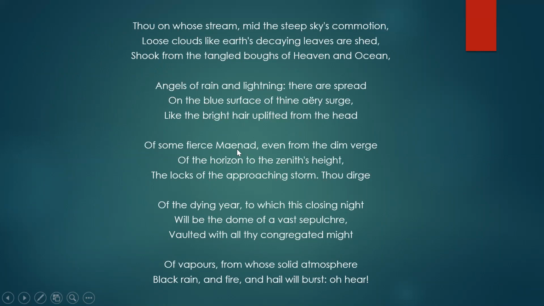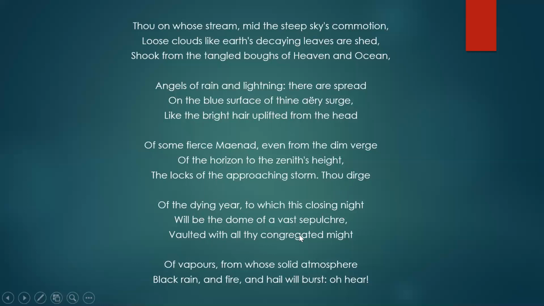Maenad is a reference to Greek mythology. Maenad was a follower of the god Dionysus, who was a god of wine and revelry. Okay, so here the poet compares the lightning which occurs in the sky with the bright hair of Maenad. Okay, and these clouds are the messengers of the approaching storm. And now the poet says that the west wind is like the funeral song of the dying air, and the night is like the erected dome of the storm.